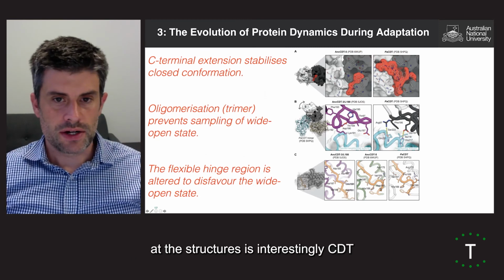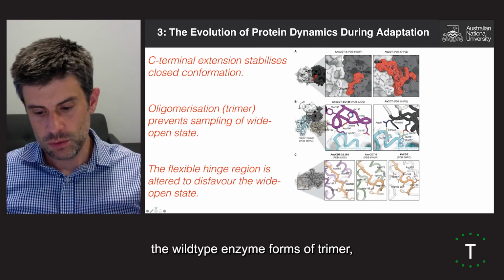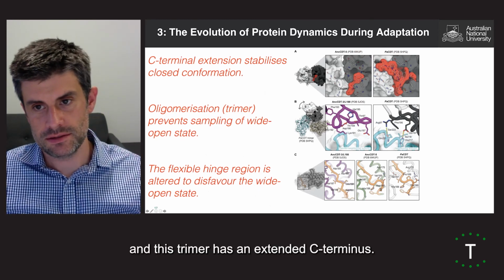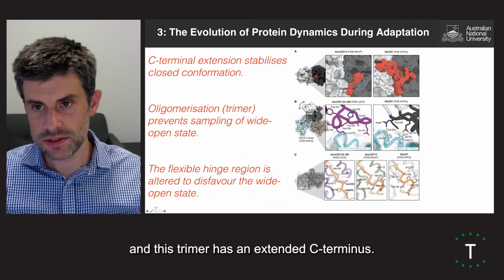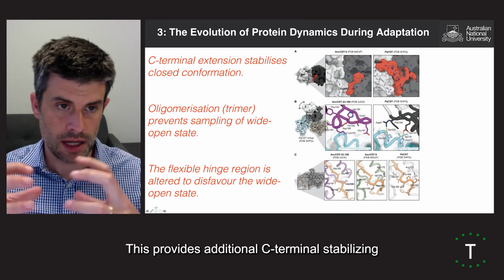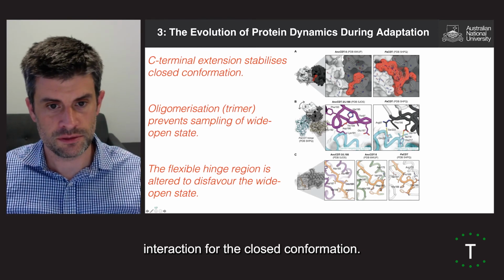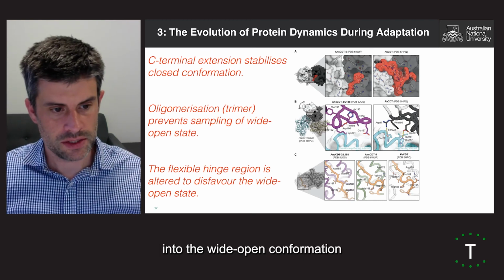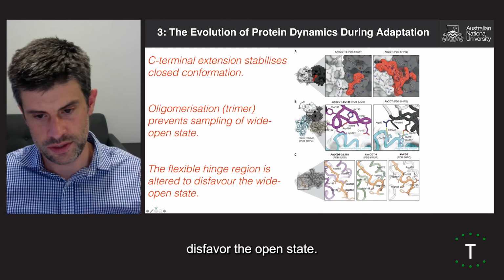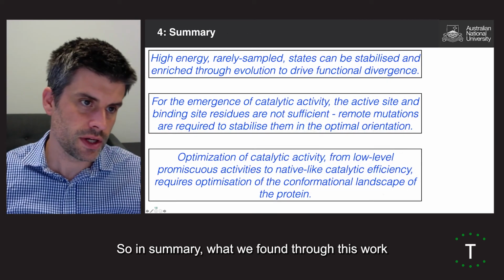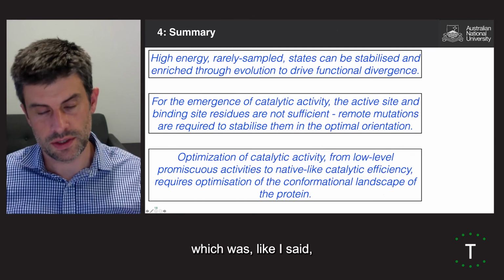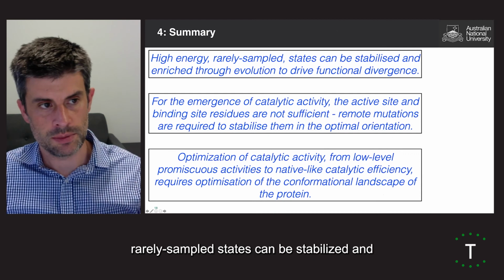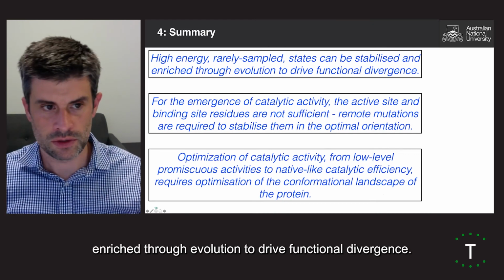What we see when we look at the structures is, interestingly, CDT, the wild-type enzyme, forms a trimer. And this trimer has an extended C-terminus. This provides additional C-terminal stabilizing interactions for the closed conformation. The trimer itself prevents it extending into the wide-open conformation, and the flexible hinge region is altered to disfavor the open state. So in summary, what we found through this work, which was, like I said, underpinned by gene synthesis, was that high-energy, rarely sampled states can be stabilized and enriched through evolution to drive functional divergence.